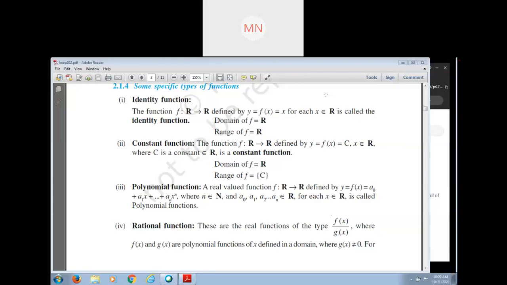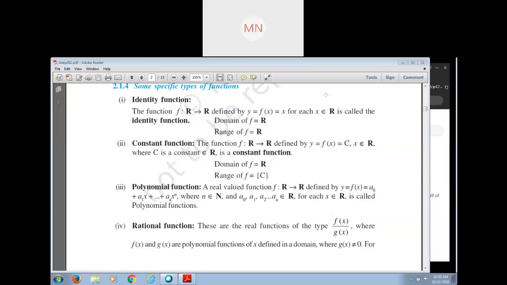So in case of function, it's mandatory that all elements of the first set have to be related with a unique element of B. Next, I want to tell about the uniqueness. Suppose a is related to 1 and a is related to 2 also, b is related to 3 and c is related to 4. Here a is related to two elements of the second set B, so a has two images in B.